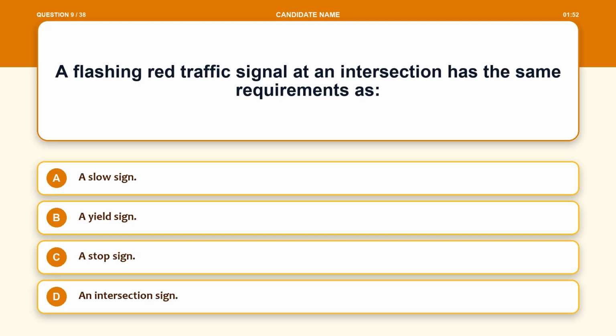Question 9. A flashing red traffic signal at an intersection has the same requirements as: Option A, a slow sign. Option B, a yield sign. Option C, a stop sign. Option D, an intersection sign.